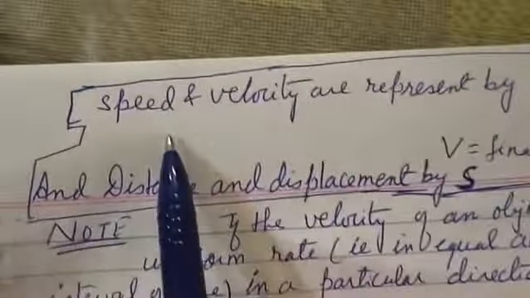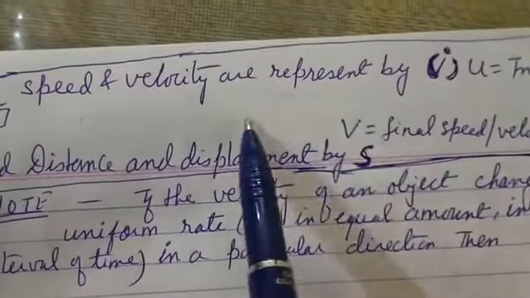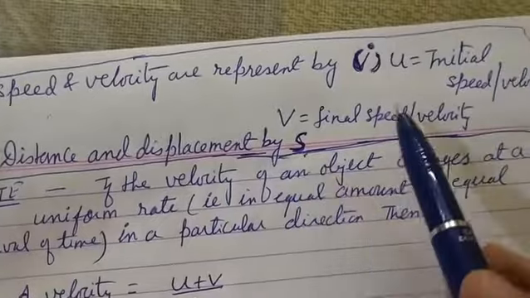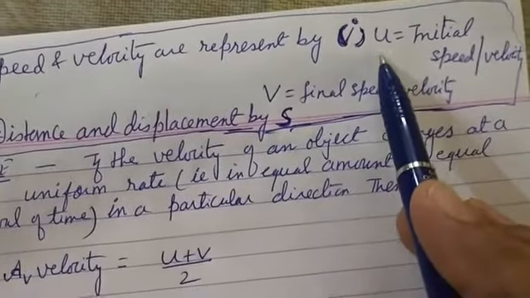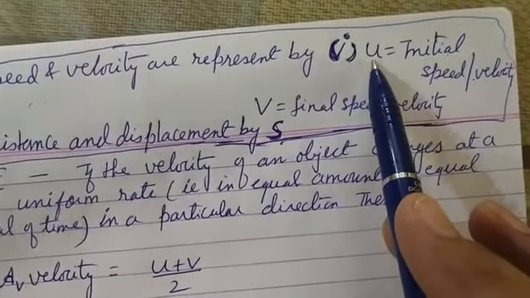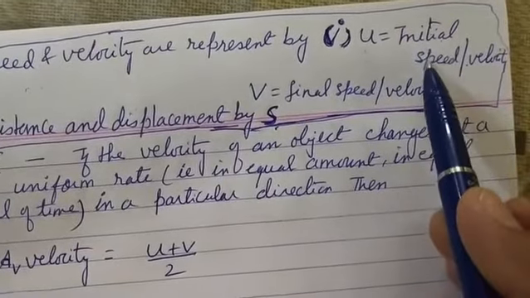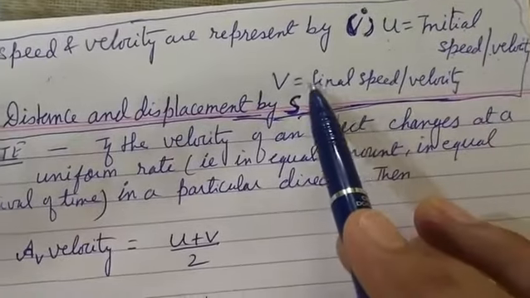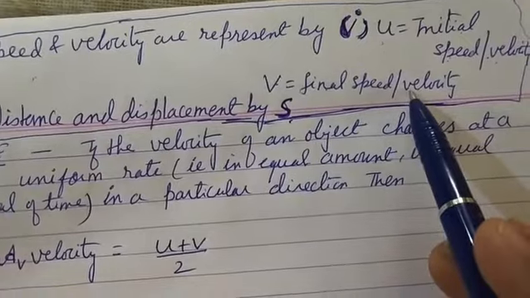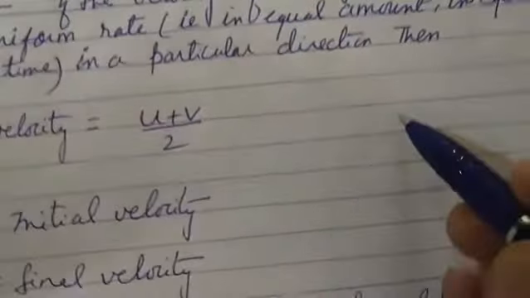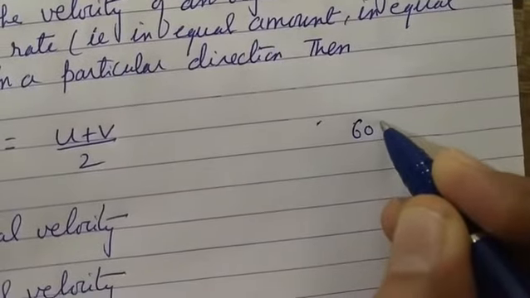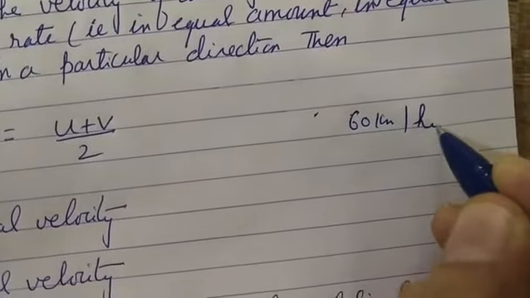Now one more thing. Speed and velocity both are represented by u and v. Small u is used to denote the initial speed or velocity, and v is used to denote the final speed or final velocity. Suppose a vehicle is moving with the speed of 60 km/h.